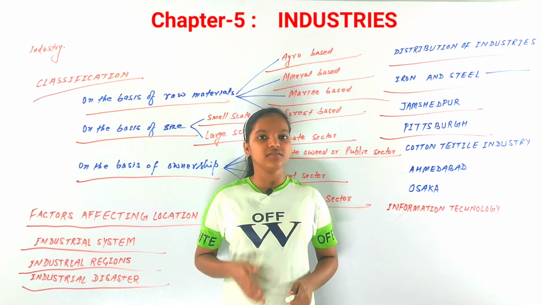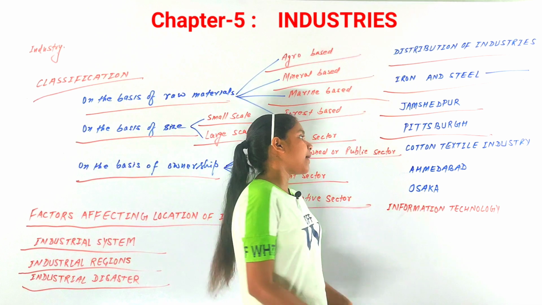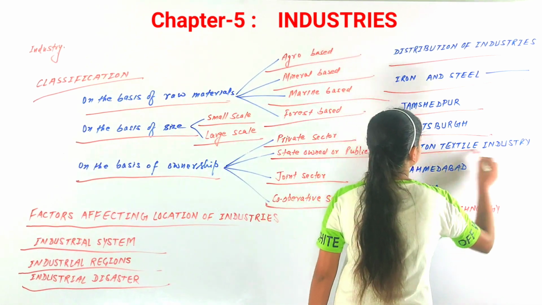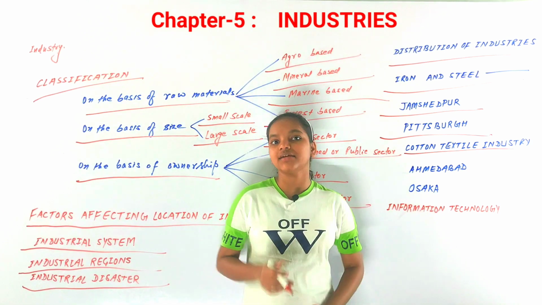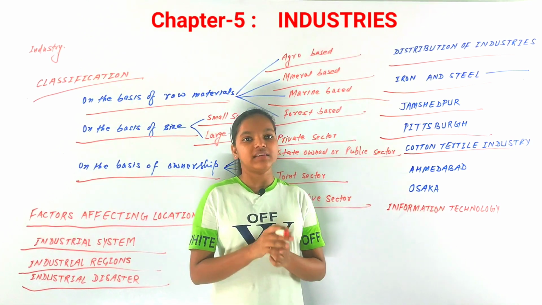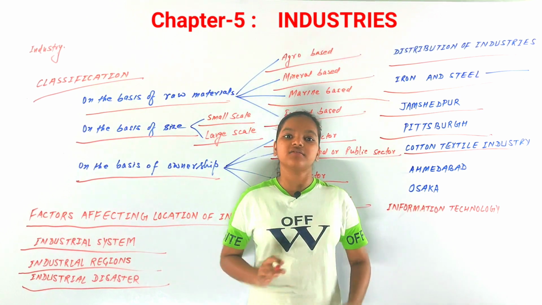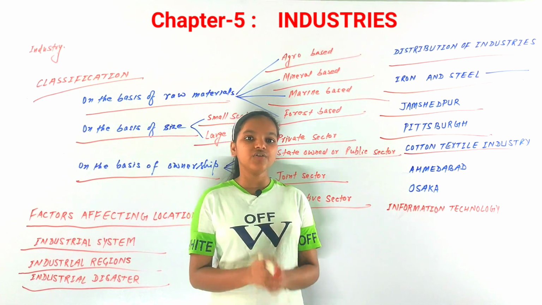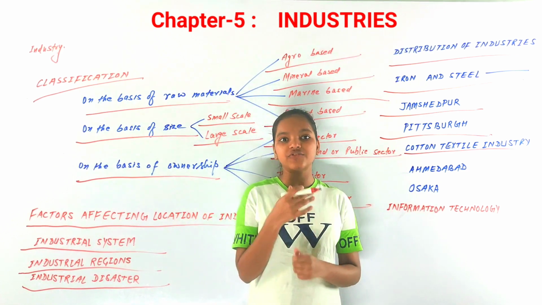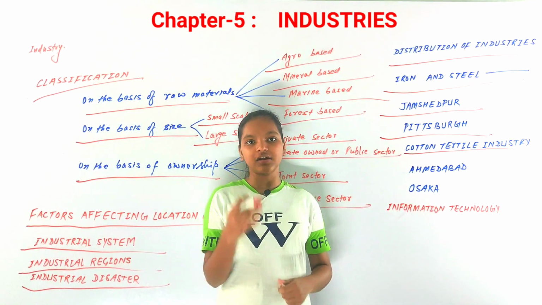Now that we have discussed iron and steel industries, let us discuss the cotton textile industry. As I said, there are 3 major industries, and we have discussed iron and steel. Next comes the textile industries of the world. Textile industries are those industries which work for cloth, for making and stitching clothes.